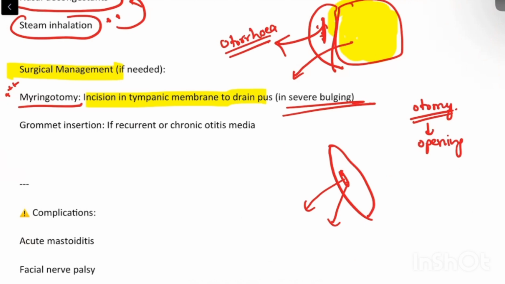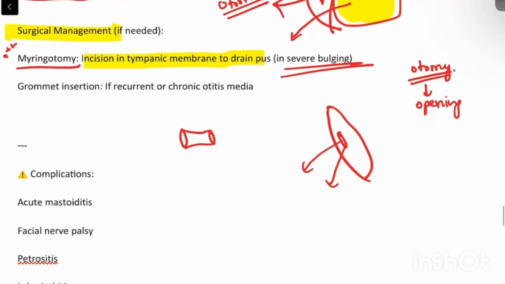After draining this, we can insert an instrument or a device called a grommet. This will keep the eustachian tube open, or it will keep the connection between middle ear and inner ear open. Okay, or basically this will keep the opening between the external auditory canal and middle ear open. So once we rupture this tympanic membrane, we will insert this here. That is called grommet insertion. This will be done for recurrent or chronic otitis media.